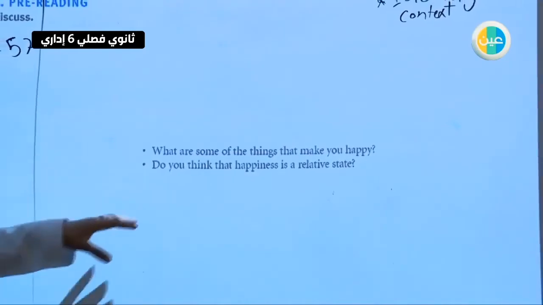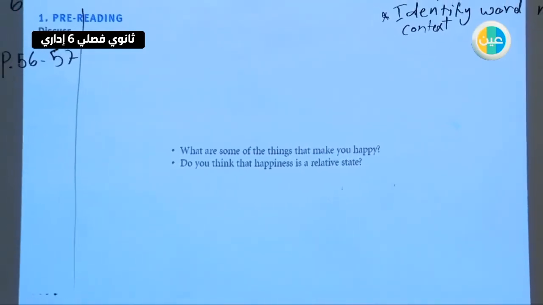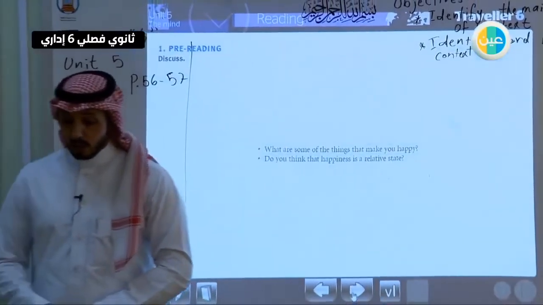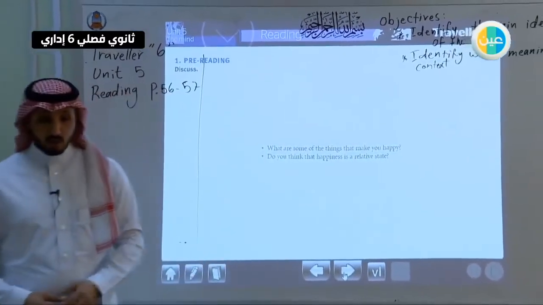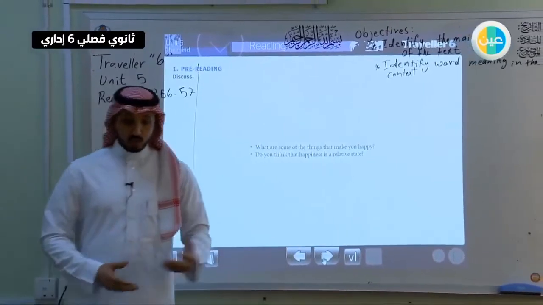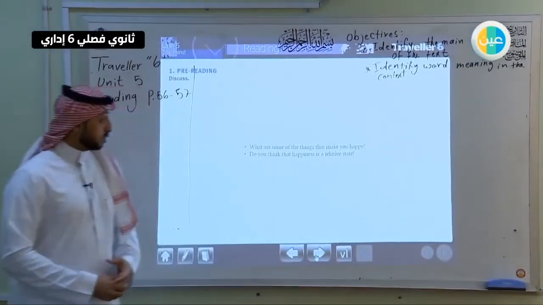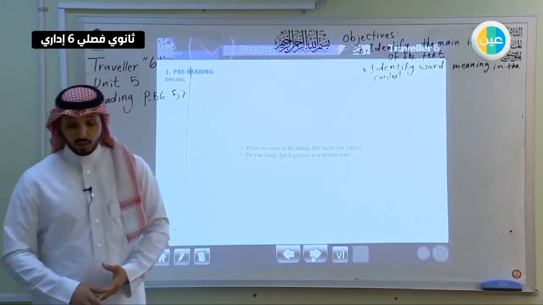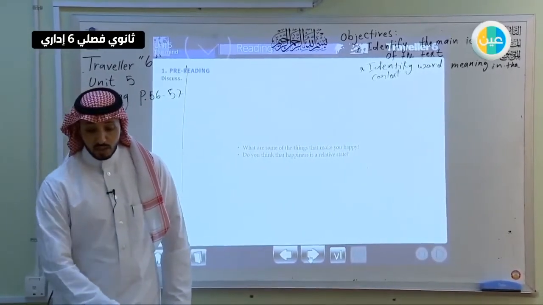Do you think that happiness is a relative state? I would say yes, because people interact differently with some events. So now we almost have an idea about what we are going to read. Let's move to the next step.